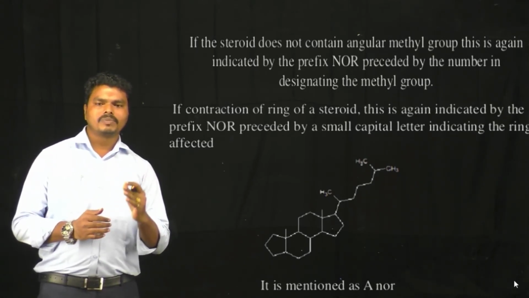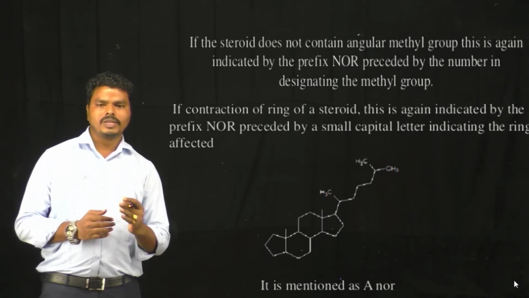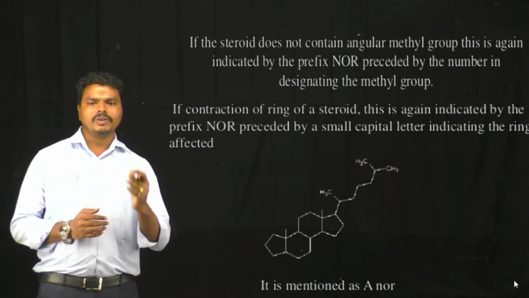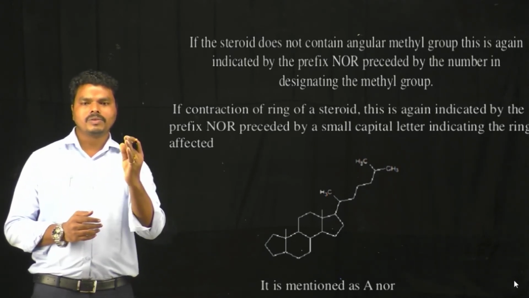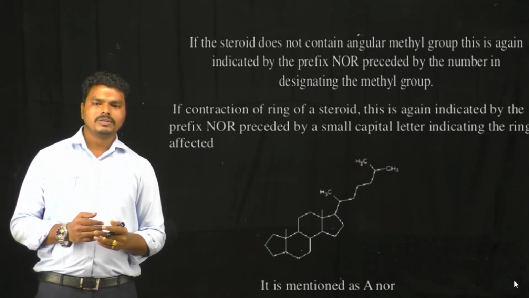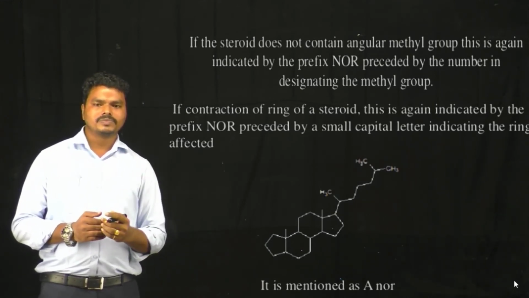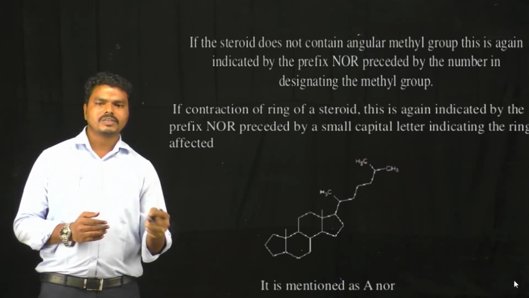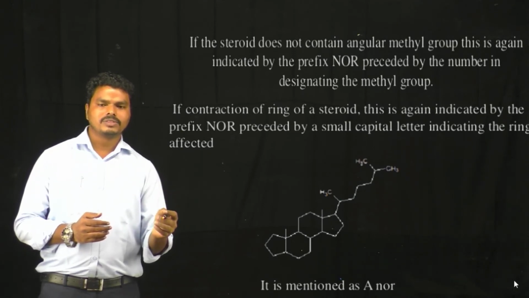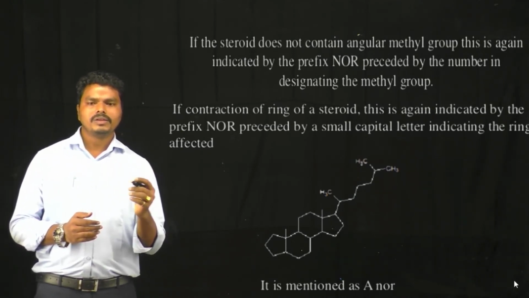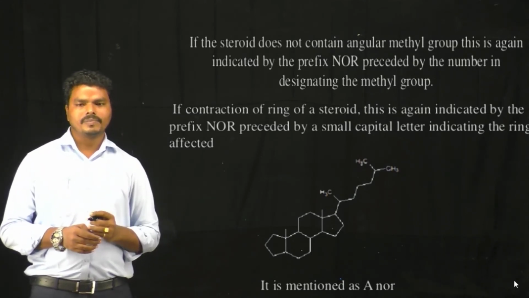If any one of the angular methyl groups is missing, in that situation also we mention the particular methyl group number, then NOR. And the third one is ring contraction. If a ring is subjected to contraction, in that situation we mention NOR preceded by the letter of that designated ring.